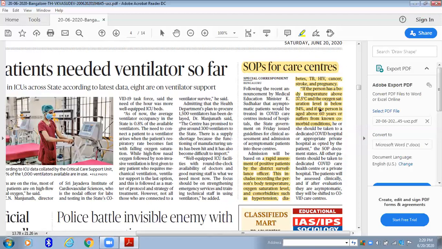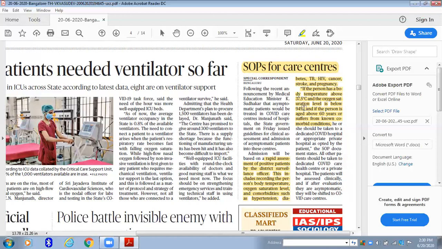Now moving on. These are the criteria they will check whenever a COVID-19 patient is admitted. First thing, body temperature. Next, oxygen saturation level and comorbidities. And now again they have given it clearly: if a person has a body temperature above 37.5 degrees Celsius. They'll be just checking this, even in thermal scanners, whether your body temperature is more than this standard. And then oxygen saturation level: is it below 94%? If it is above 95%, then it's fine. But if it is below 94%, then you may need extra oxygen support.